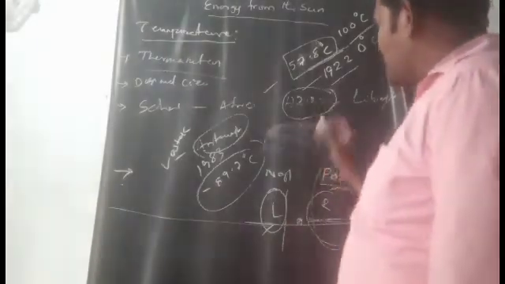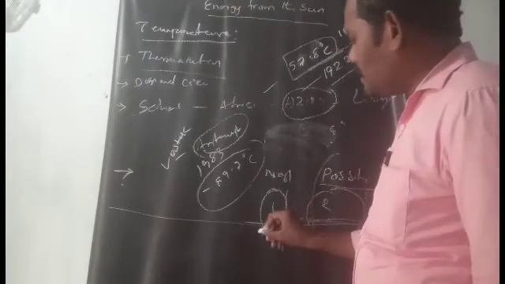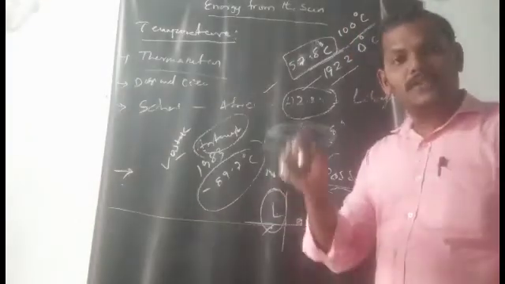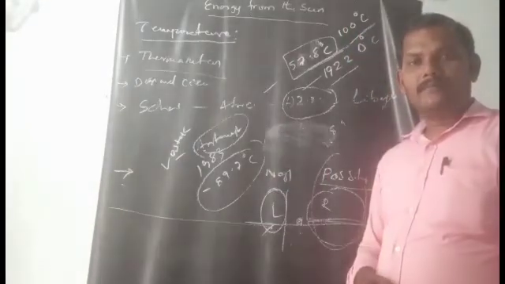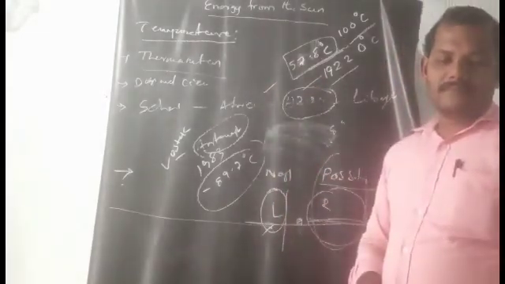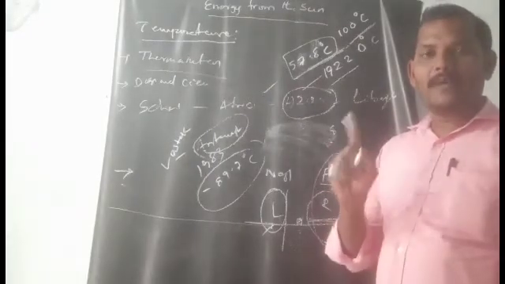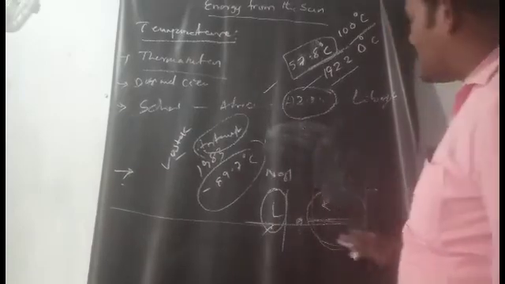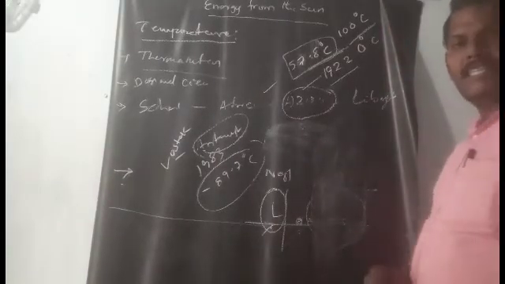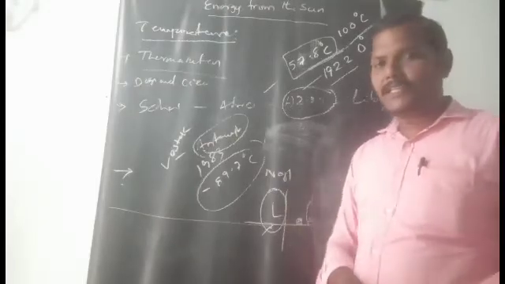Like here, you understand, minus 89.7 means it is very lower than zero. But what is the very least temperature? Minus 273.16 degrees centigrade. What is the very least temperature? This is the last point, the least temperature.